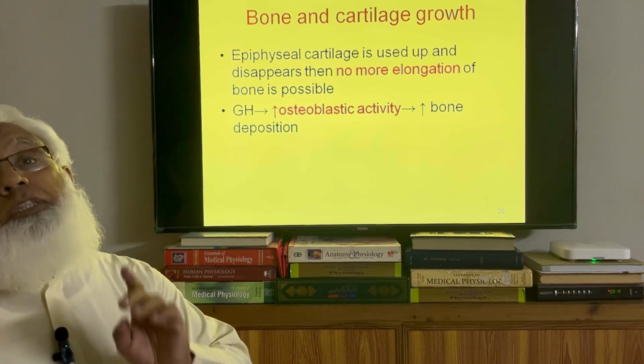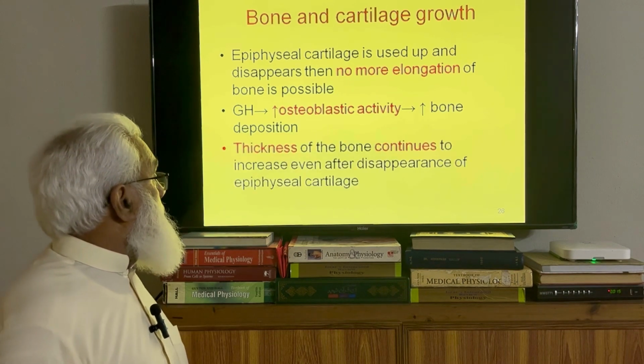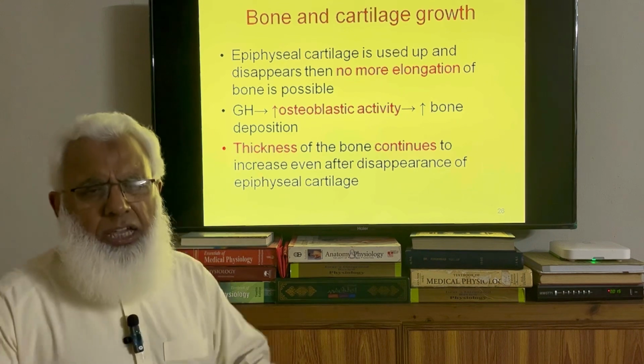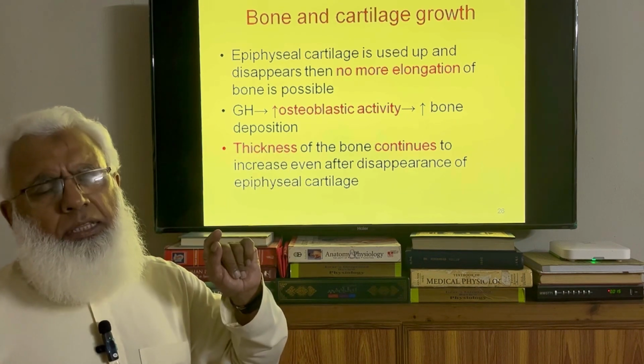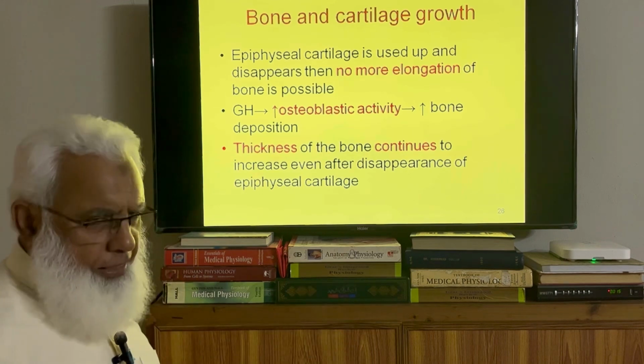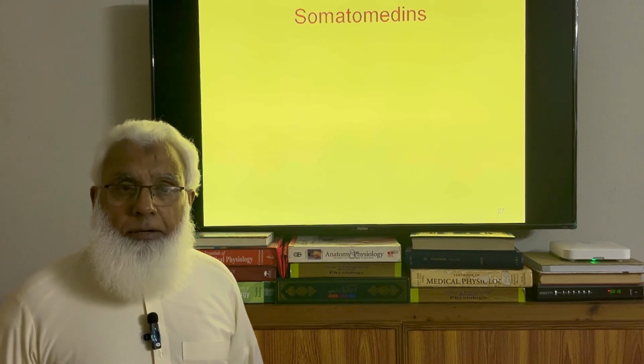Growth hormone promotes the bone forming activity, that is osteoblastic activity, and bone deposition occurs. Thickness of the bone can continue to increase. Elongation of the bone can occur up to the disappearance of the epiphyseal cartilage, but thickness of the bone can continue to increase. Now this is the last slide.